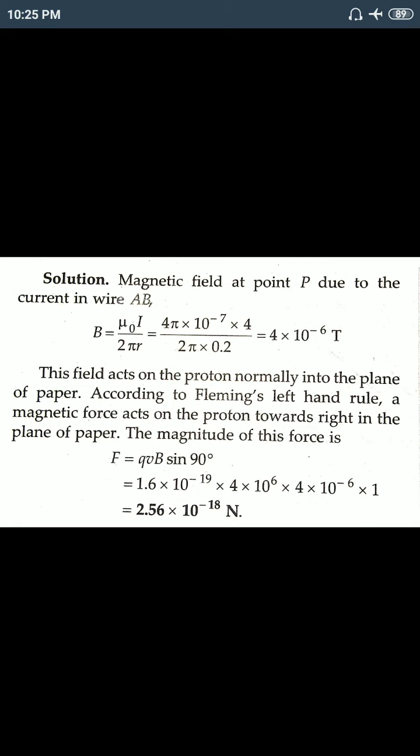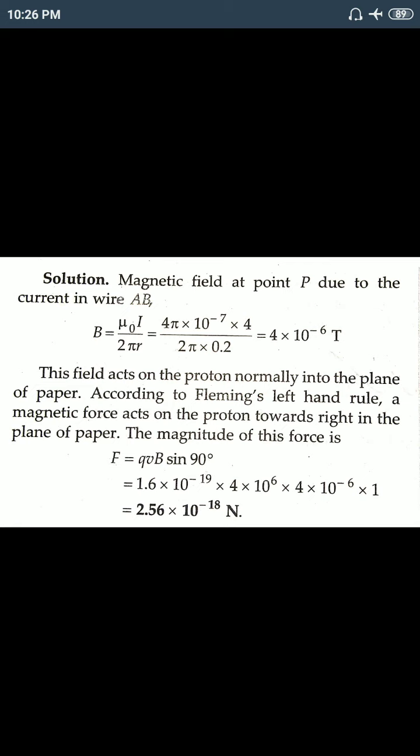The magnitude of the force F equals B Q V sin theta. Theta equals 90 degrees because it moves normally to the field. The charge of a proton is the same as an electron but with a positive sign, 1.6 into 10 to the power minus 19 coulomb.